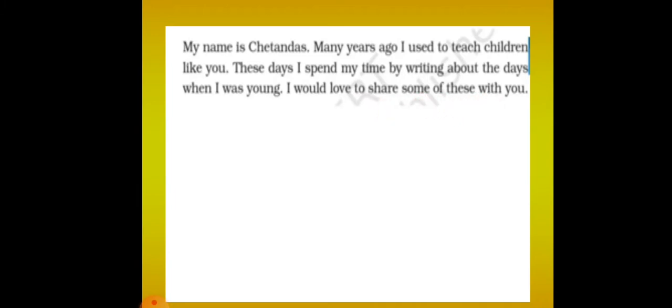So here Chetan Das has written some of his old memories, the times he spent when he was small. After the partition, what happened?